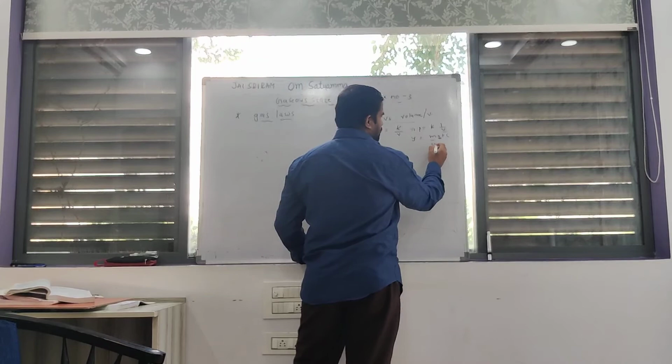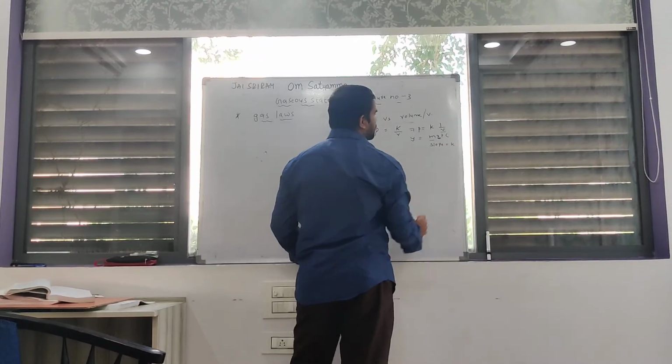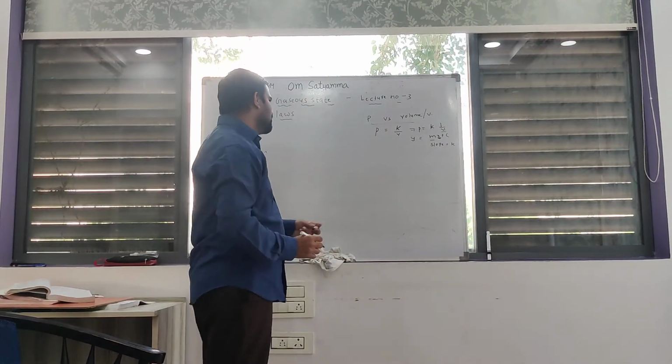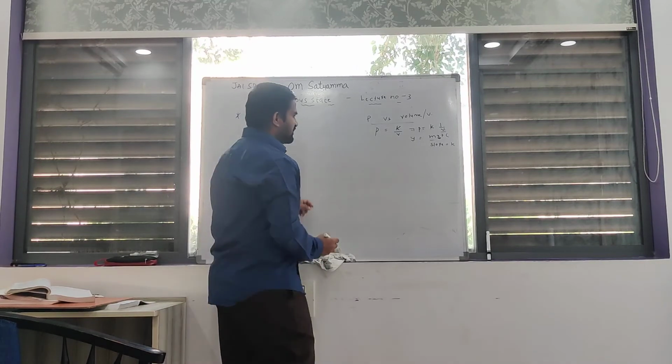M is the slope, and the slope here is the constant K. Here c does not appear.